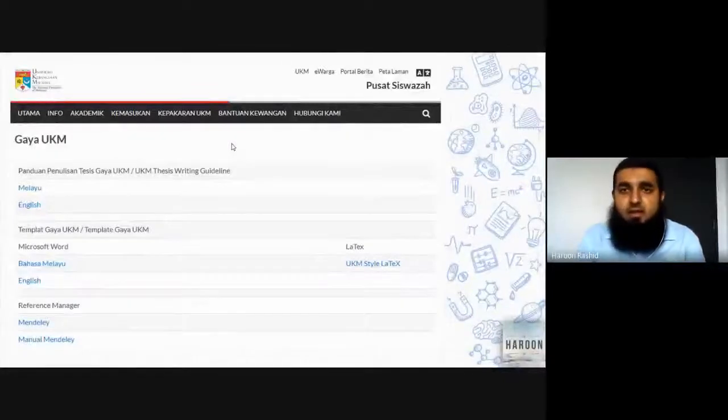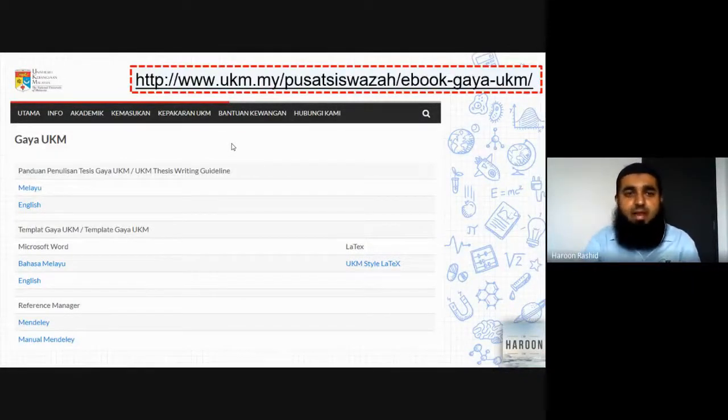How you can get the Gaia UKM template. It's very simple. You don't have to panic, and you don't have to ask your friends. There is a simple web address: ukm.my/posaseswaza/ebook-gaia-ukm. You also don't have to remember this. Simply, I will show you practically after closing this slide.